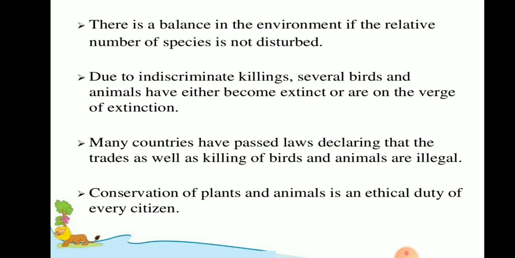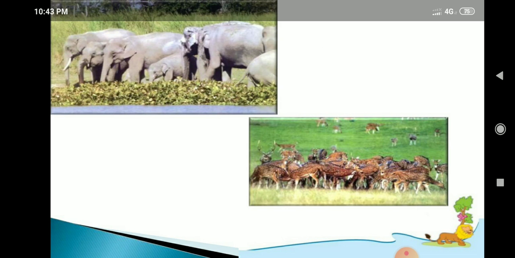So, many countries have passed laws declaring that the trade as well as killing of birds and animals are illegal. And various conservation methods of plants and animals were introduced, and that became the duty of every citizen. These are some of the steps taken up by people to conserve this natural vegetation and wildlife.